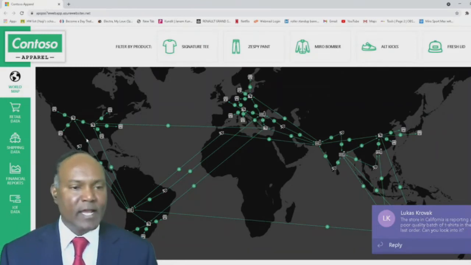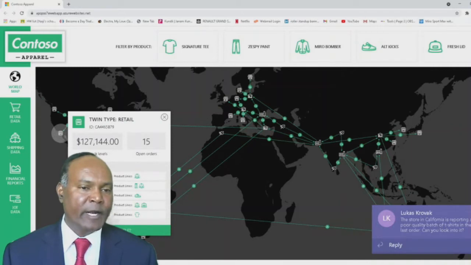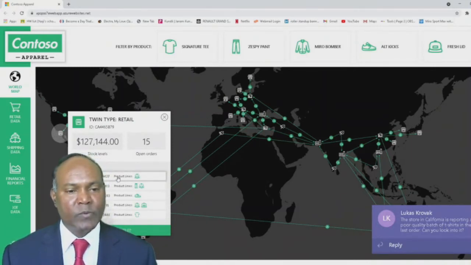So the store in California, this is the store in California. They are saying that there's a batch of t-shirts that went bad. So we could look at the recent orders. There are product orders out there. So here is the t-shirt. This seems to have gone bad.